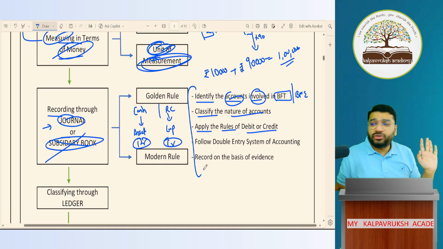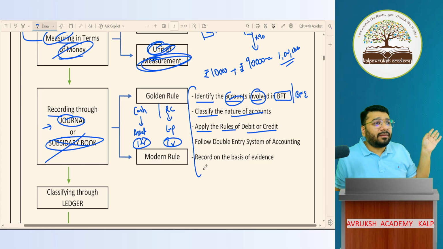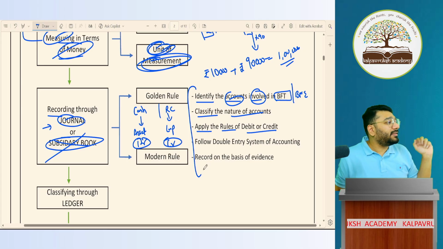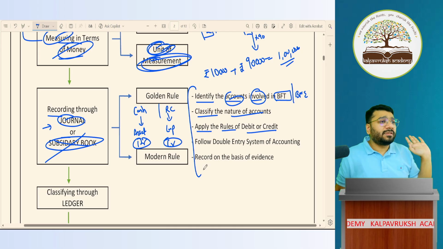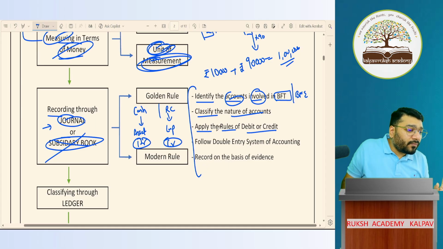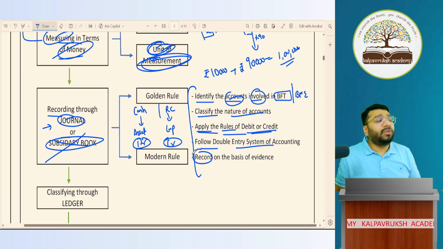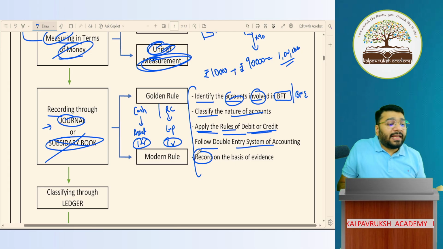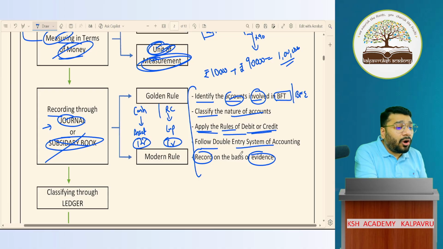There's no other chance. At least I'm the one sitting and doing a recap of 11th here and there. Who does the recap? Otherwise, nobody does it, because the 12th portion itself is so huge to complete. We don't have time for all this. But still, I wanted to put a seed in your mind that 11th is going to be crucially important for your 12th standard. So by applying rules of debit and credit, and by following the double entry system of accounting, we will do the recording. And to record this, it has to be supported by evidences.